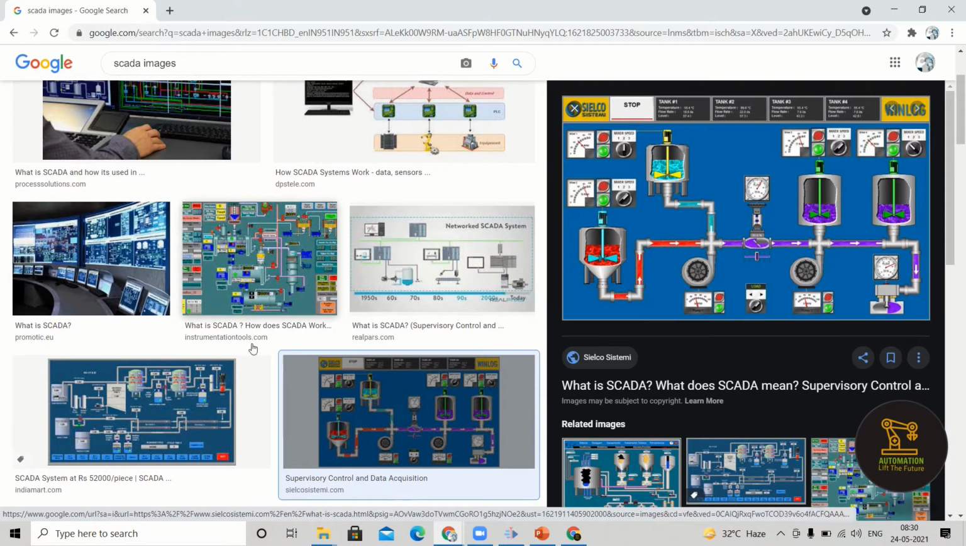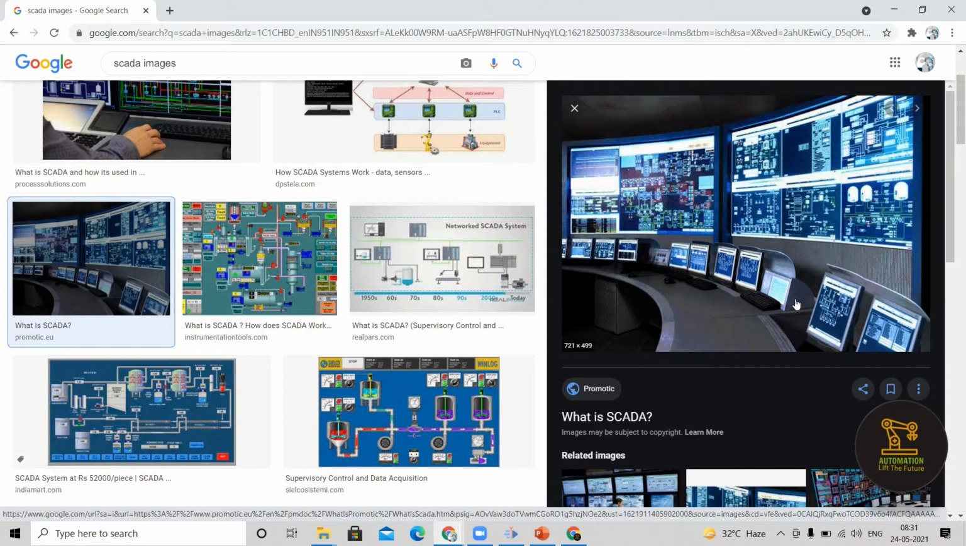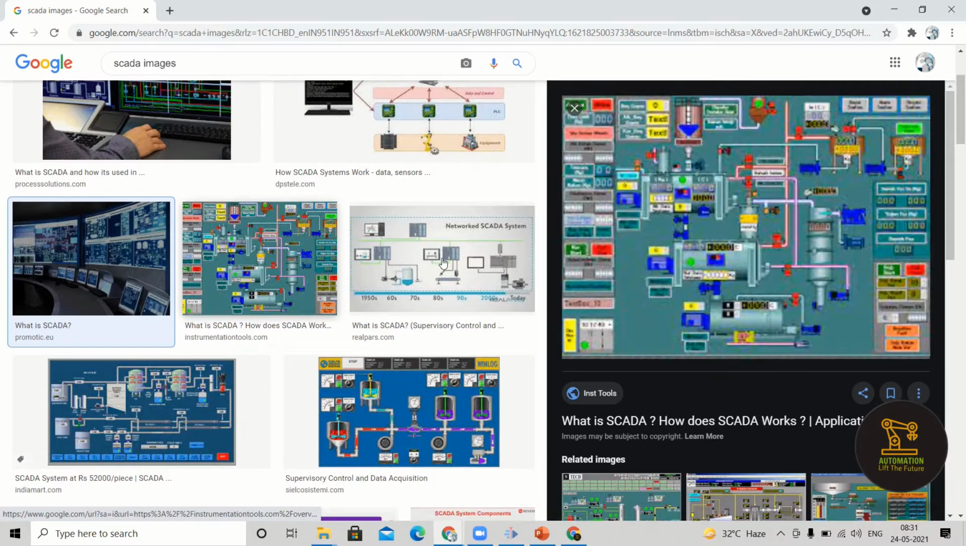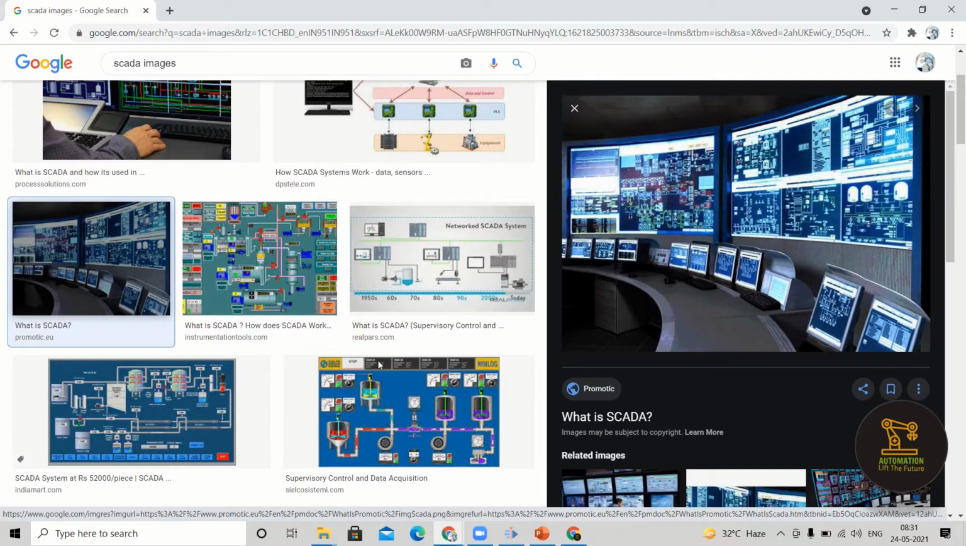You can see a few more pictures like that, and this is one more picture. You can see what is happening here. This is generally what we see in the industry. These are not real time; these are screenshots taken from a PC, as per my idea. This is exactly what happens in the industry. This is called a mimic screen, in the control room. Here you can see the total visualization of the plant. The plant may be situated in different areas, but still you can see the data from the control room itself.